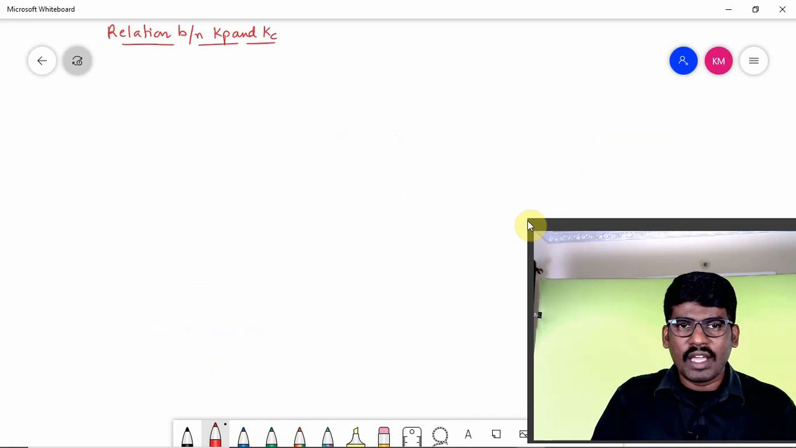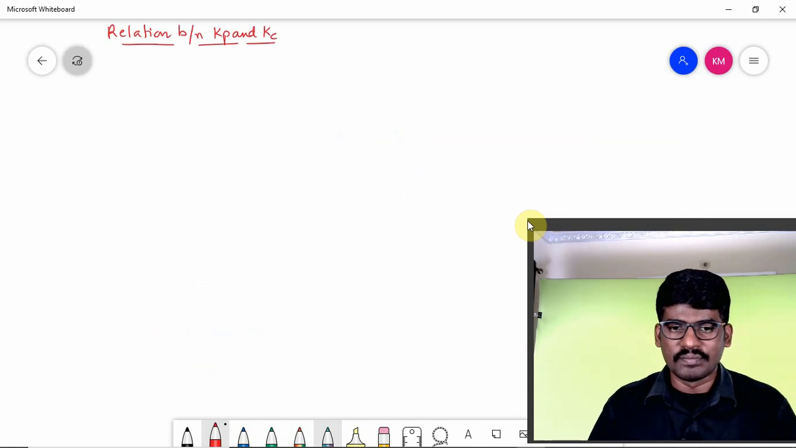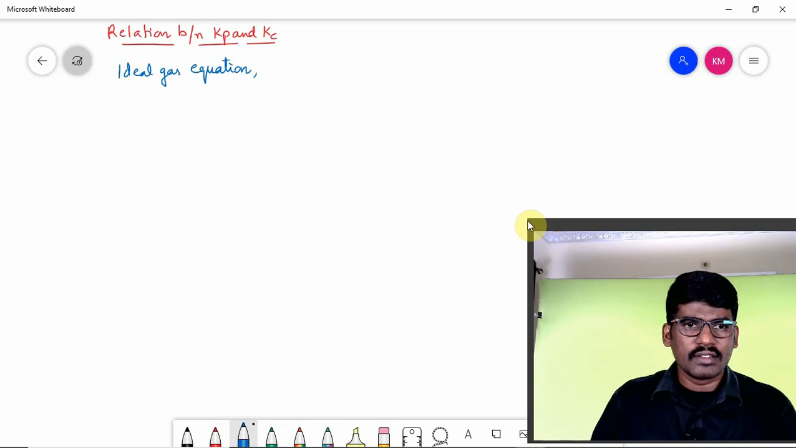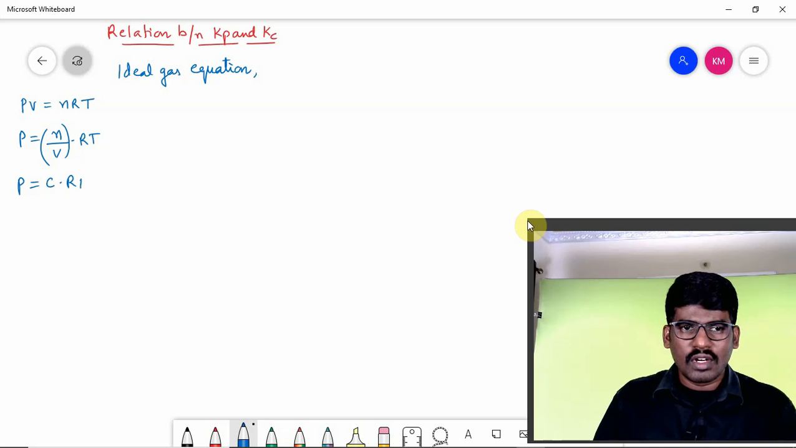Relation between Kp and Kc. How do you relate them? It can be related by using the ideal gas equation. The ideal gas equation is PV equals nRT, right? So pressure is equal to n upon V into RT. This n upon V can be taken as concentration, that is C into RT. So C is equal to n upon V.